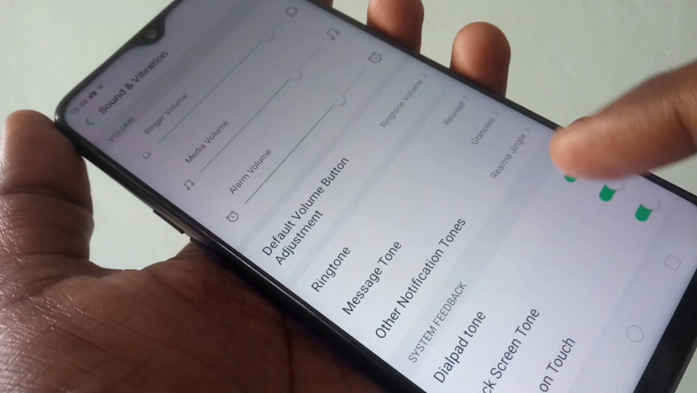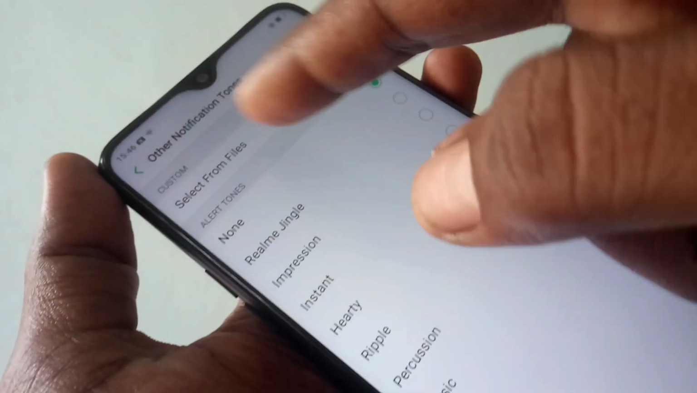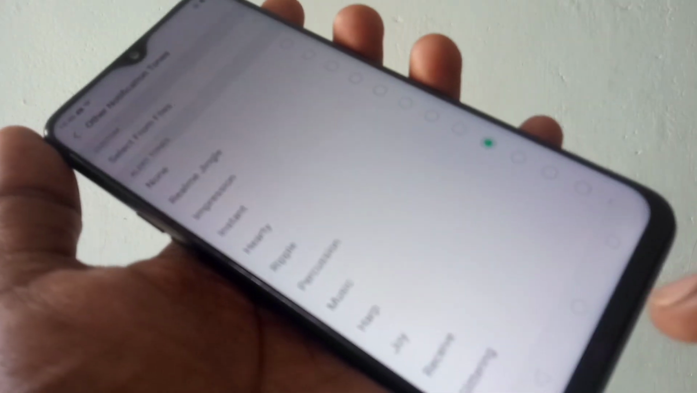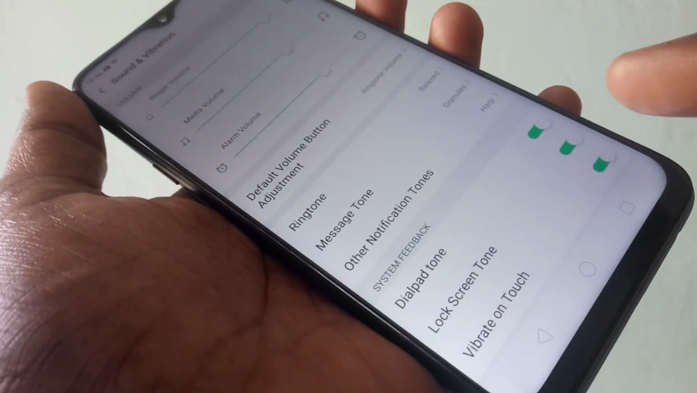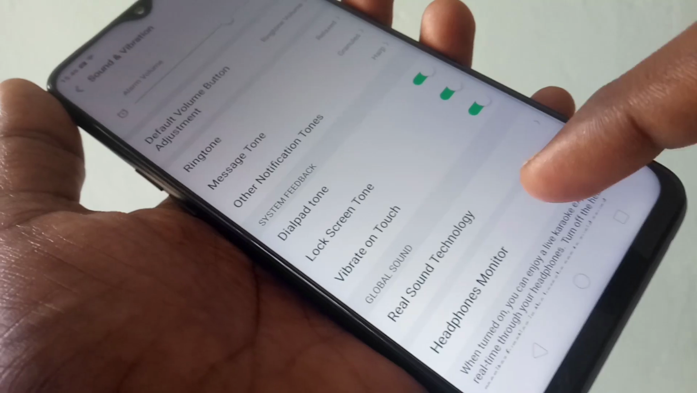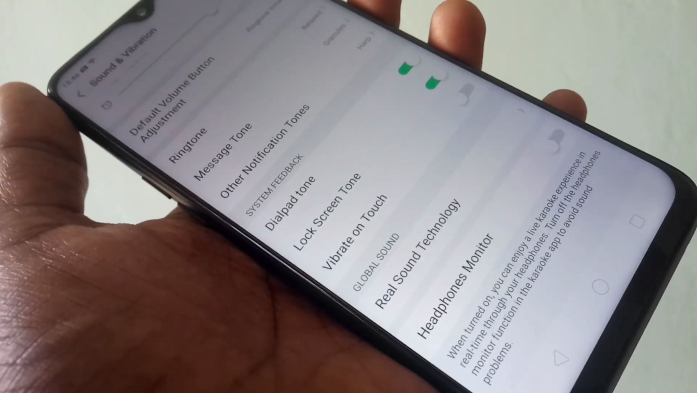And also you can set any other notification tones. This is also similar to what you have done for setting ringtone and message tone. Also you can turn off lock screen tone or tilepad tone or vibrate on touch, etc.